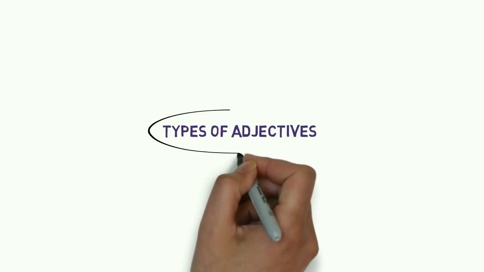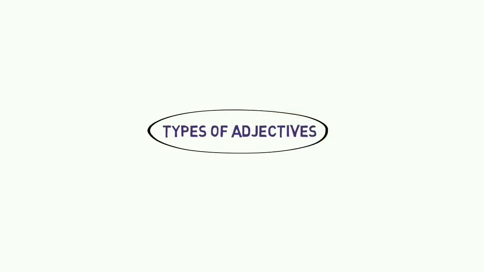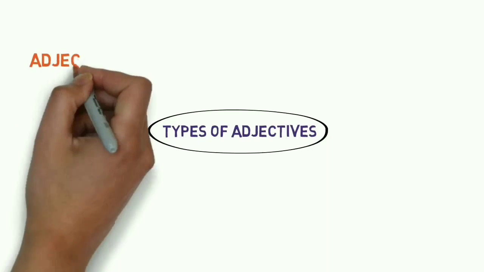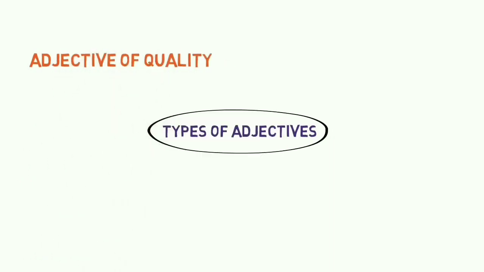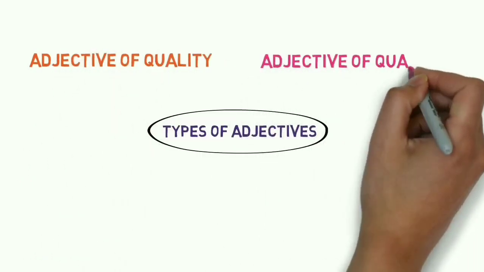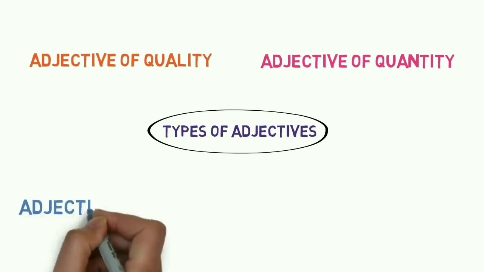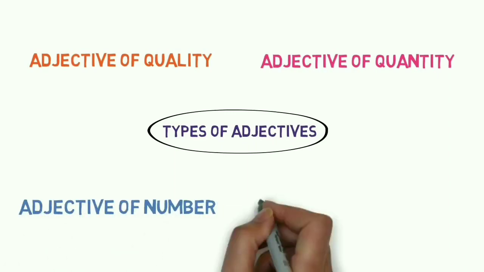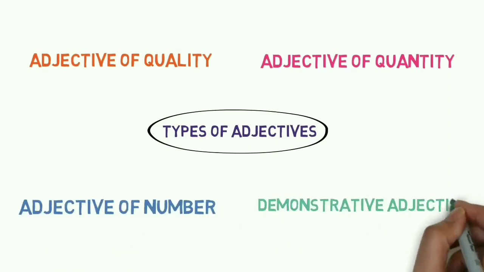Now let's see types of adjectives. We have 6 types of adjective. Adjective of quality, adjective of quantity, adjective of number, demonstrative adjective, interrogative adjective, and the last one is possessive adjective.